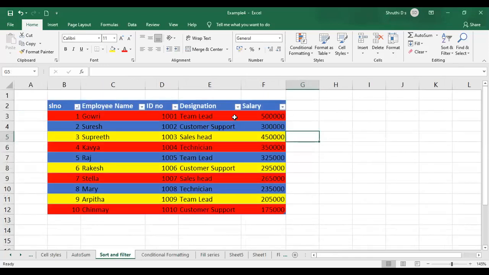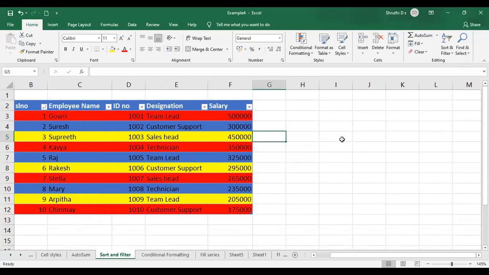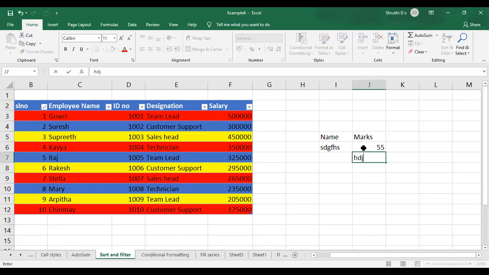In the sort and filter, I have already applied those options. One thing is, I'll just take a set of data over here. I just have some data with some rows and columns. Let me apply first a table for this. Along with the table, automatically the sort and filter is going to be applied. So how to do that? How do we insert a table for this?